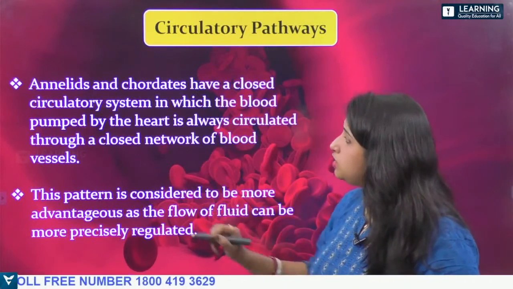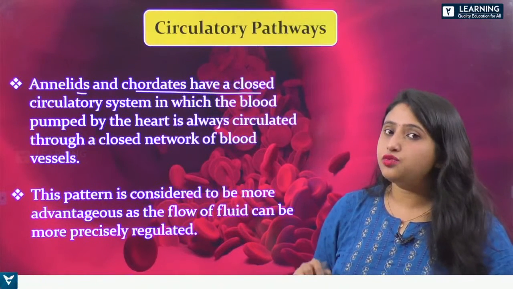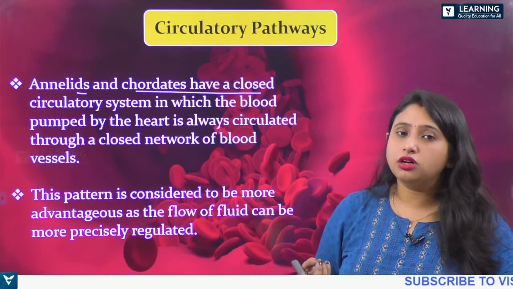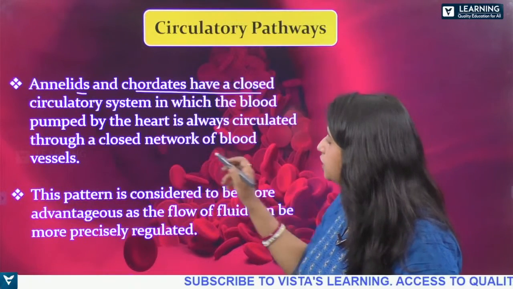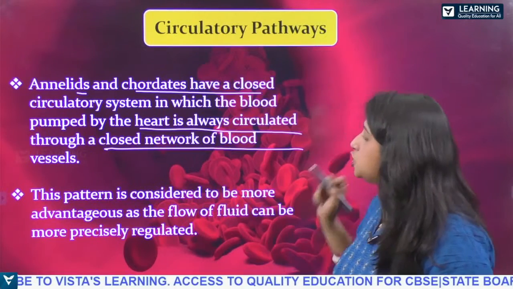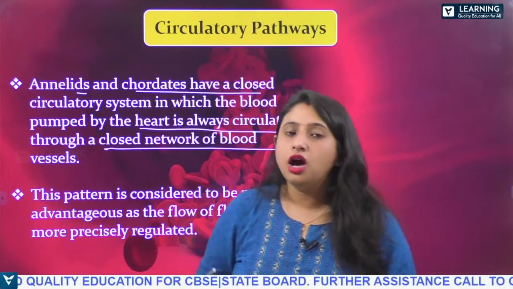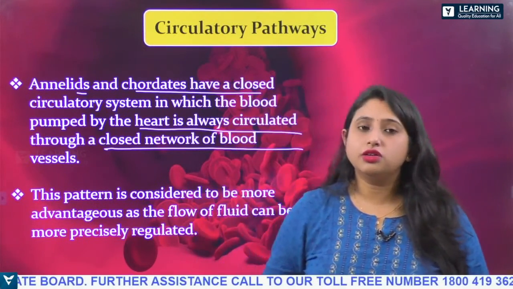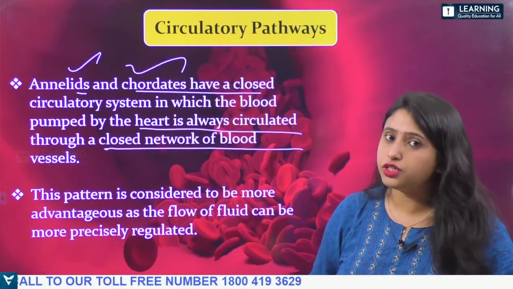Okay, now annelids and the chordates. So in case of mammals, in case of annelids, we have what? We have a closed circulatory system, where the blood is pumped by the heart. It is always circulated through a closed network of blood vessels. Our body is made up of what? Our body has blood vessels through which the blood is being circulated. So annelids and chordates also have a closed circulatory system.